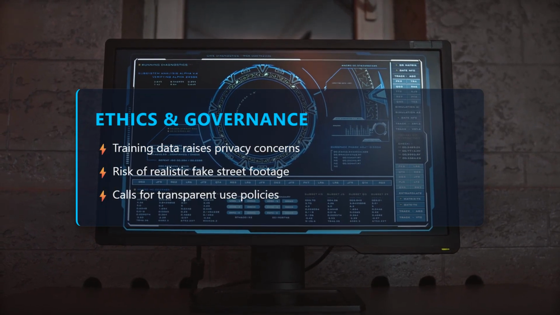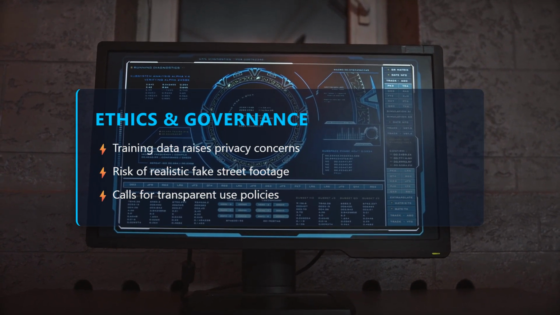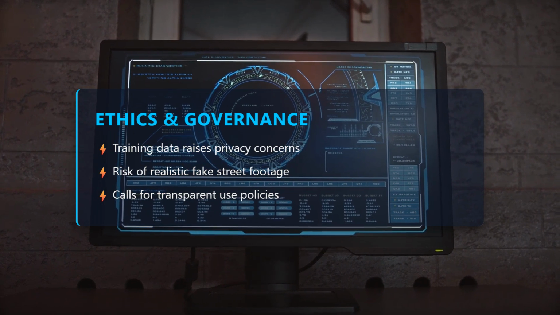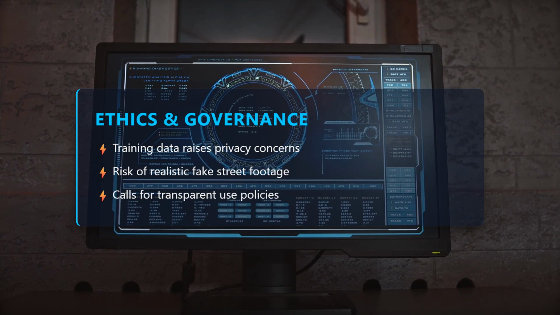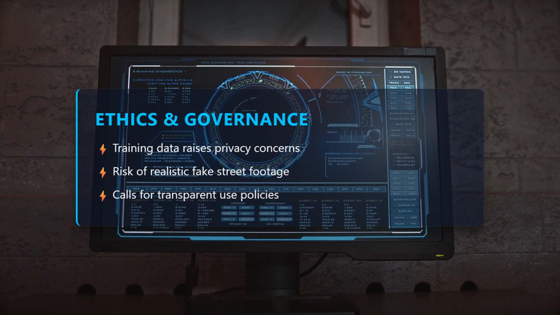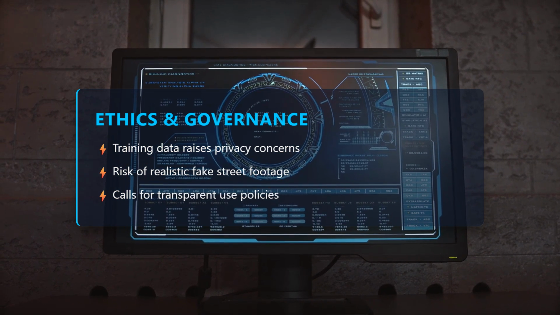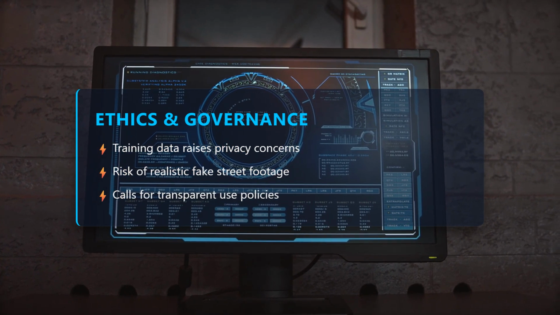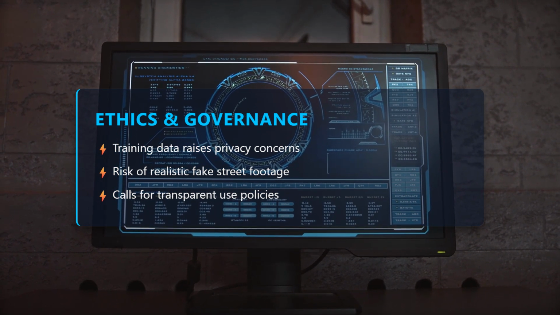While Genie opens creative doors, it also raises ethical questions. Training on millions of Street View images can inadvertently memorize faces, license plates, or private details, risking privacy leaks if not properly filtered. Moreover, the ability to forge convincing street footage could be misused for disinformation or surveillance, prompting calls for transparent data governance, usage audits, and clear legal boundaries.